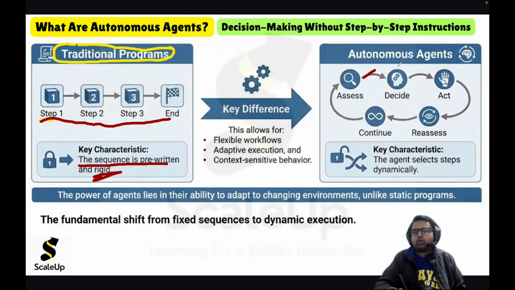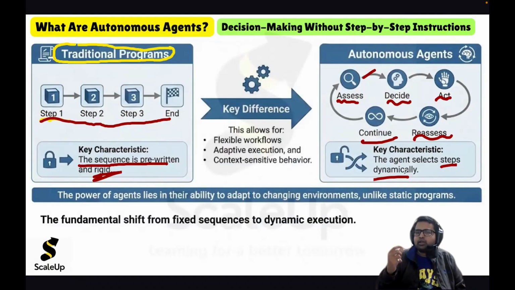But if we talk about autonomous agents, here there is no need to write any logic. They will constantly assess, then decide what to do. They will act, they will reassess, and they will keep on continuing it. The key characteristic is that the agent selects the steps dynamically. So there is no pre-written logic. It is very flexible. Agents can adapt because now the recipe is being invented by the agent itself.